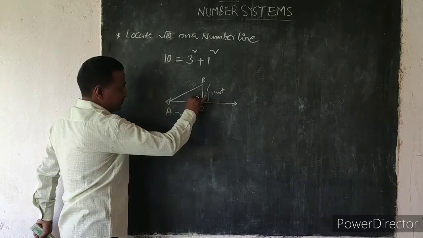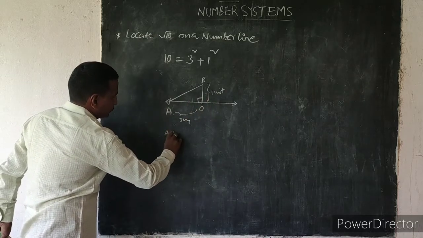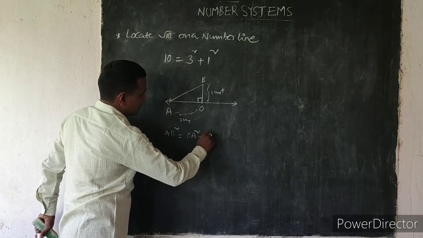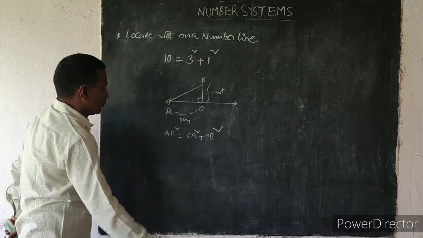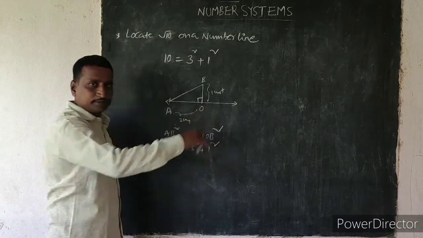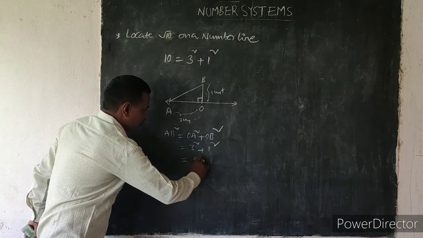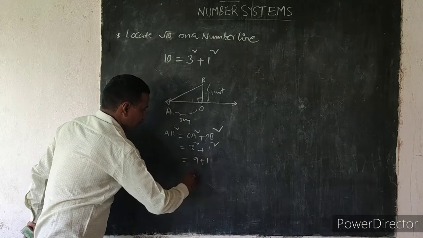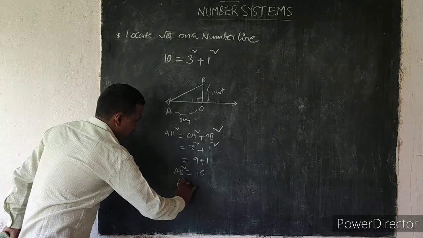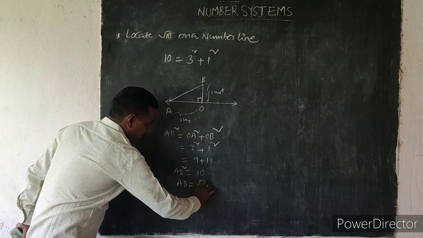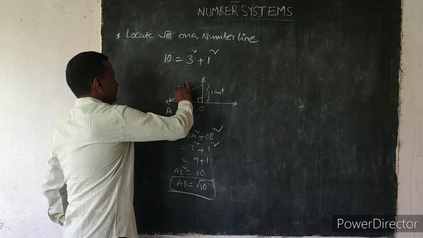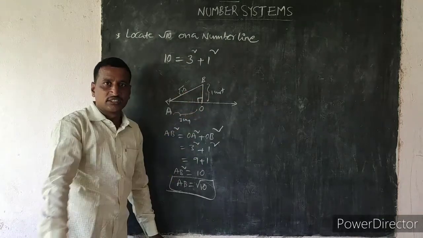By the Pythagoras theorem, AB square equals OA square plus OB square. OA means 3 square plus OB means 1 square. 3 square means 9, plus 1, means 10. AB square equals 10, AB equals root 10. Okay, locate root 10 on a number line. AB equals root 10.